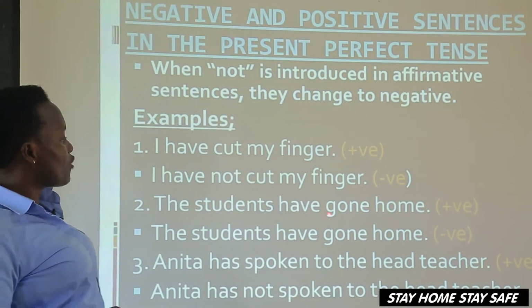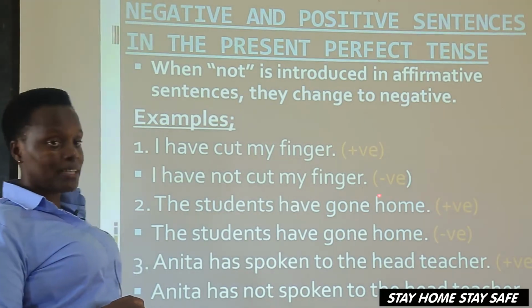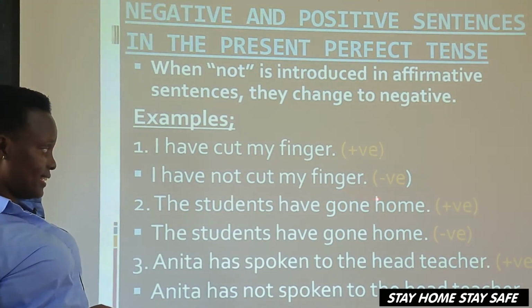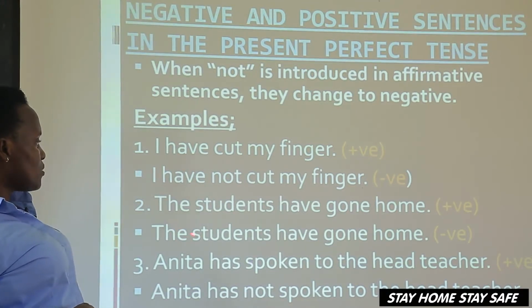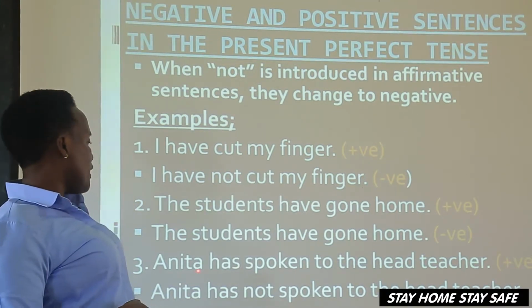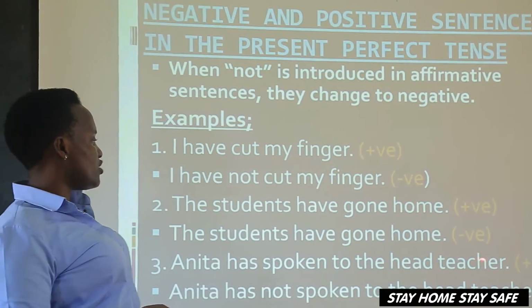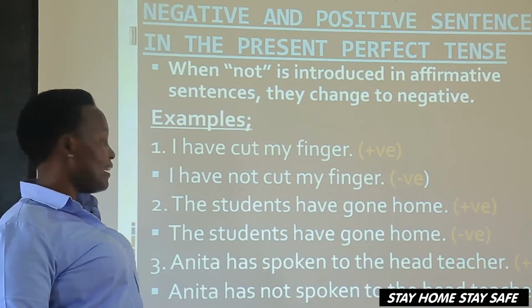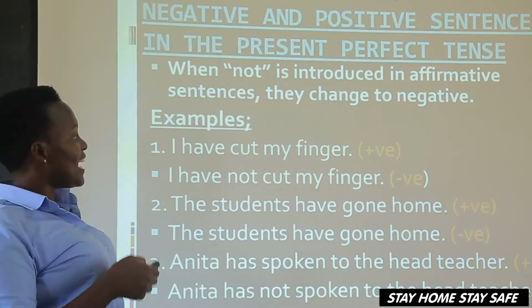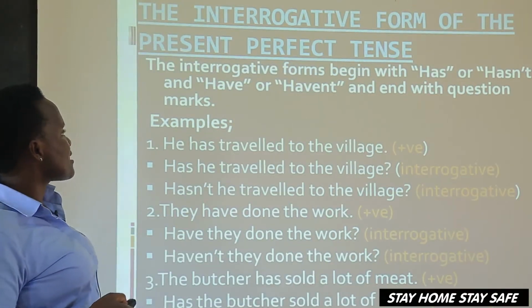The students have gone home. That is an affirmative or a positive sentence. To put it in negative, we are going to say, the students have not gone home. He has spoken to the head teacher. Affirmative. He has not spoken to the head teacher. Negative. So we simply add not in the sentence.